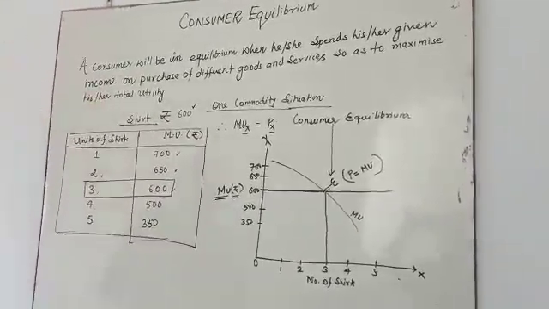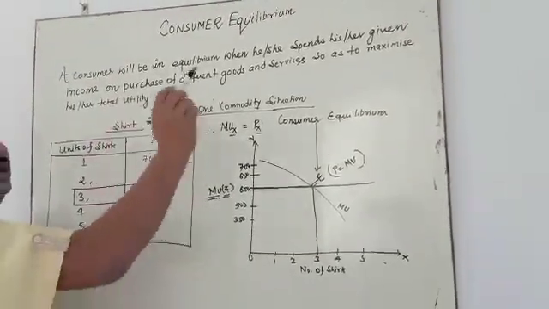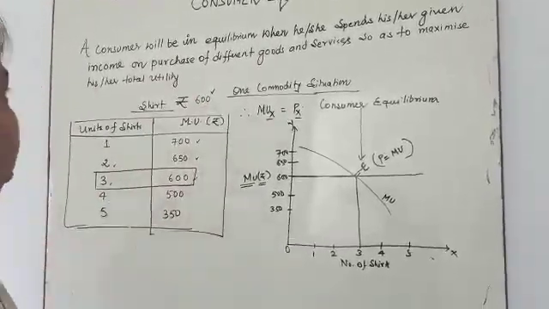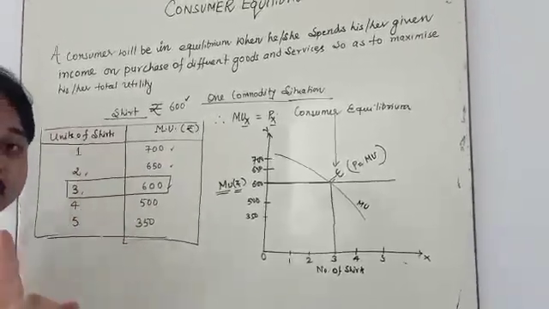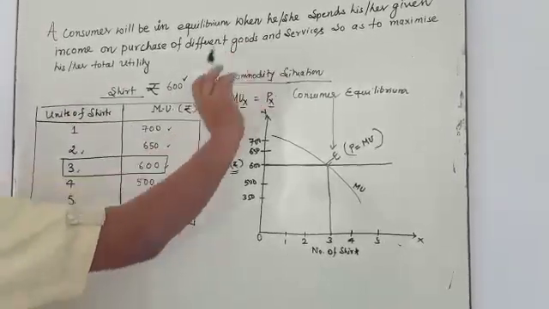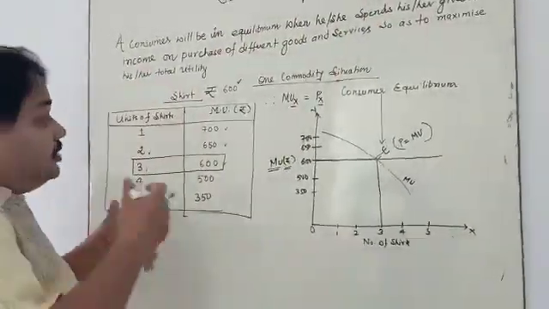A consumer will be in equilibrium when he or she spends the given income, which is 600, on the purchase of a commodity, here only one commodity, the shirt, goods and services, so as to maximize total utility.